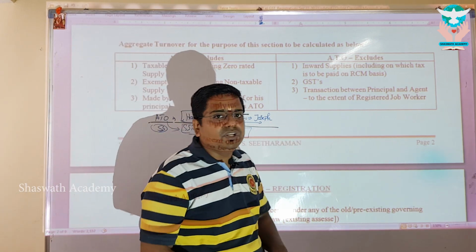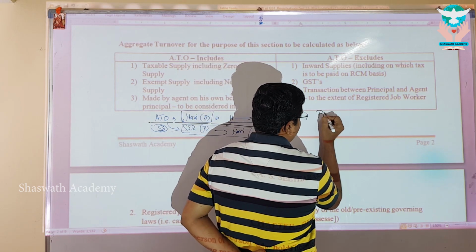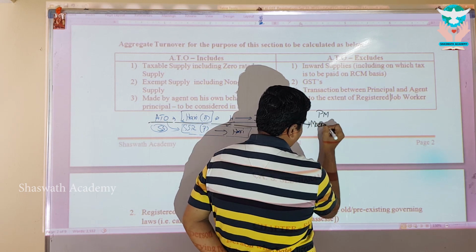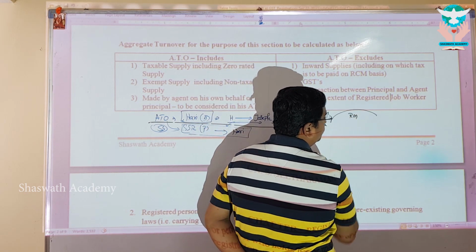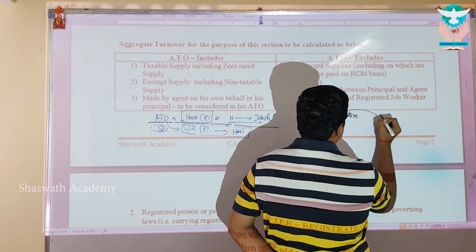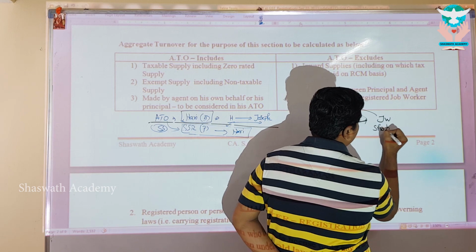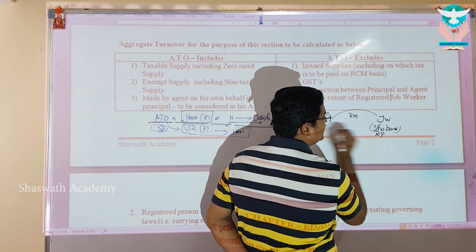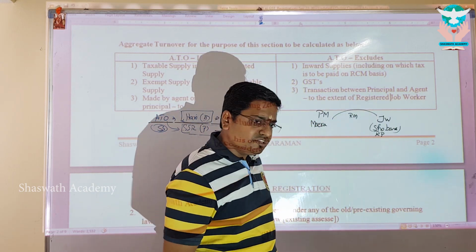My dear, listen carefully. What is this? Let me explain. There is a principal manufacturer. In our case, let us understand Meera is the principal manufacturer. Meera is sending the raw materials to, let us understand, Shobana's place, who is called a job worker. My dear, Shobana is a registered person and also acts as a job worker.